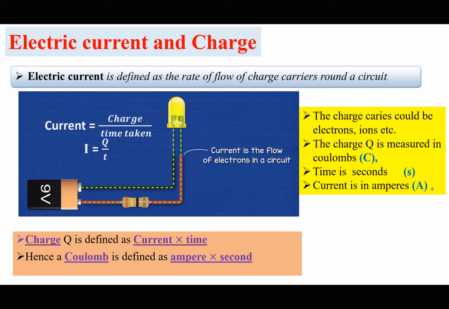So you'll be asked to define charge. So charge is simply product of current times time. There's no other definition for charge other than a product of current times time. That is charge. And because current is a base quantity whose unit is the ampere, and time is also a base quantity whose unit is the second, then it means the unit for charge, which is the coulomb, will be defined as ampere times seconds, or ampere seconds. That is the unit for charge.